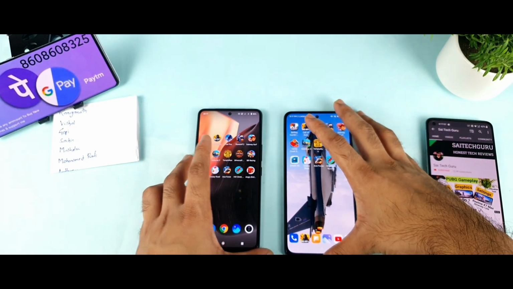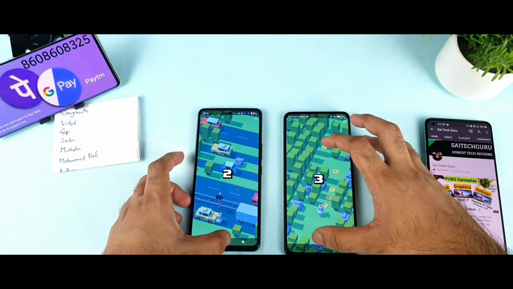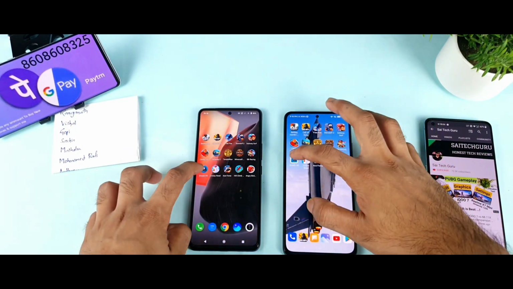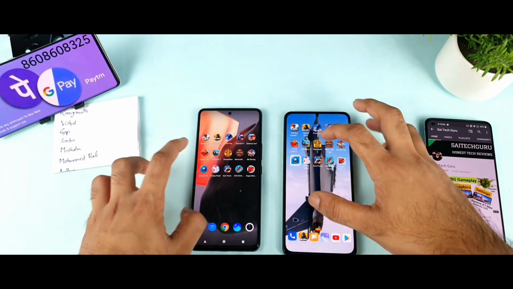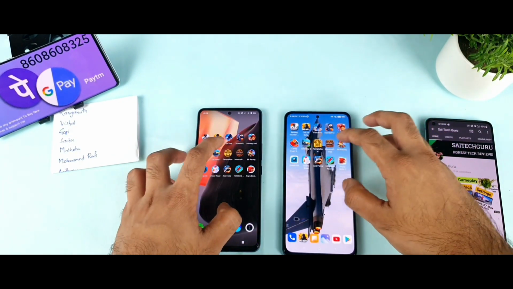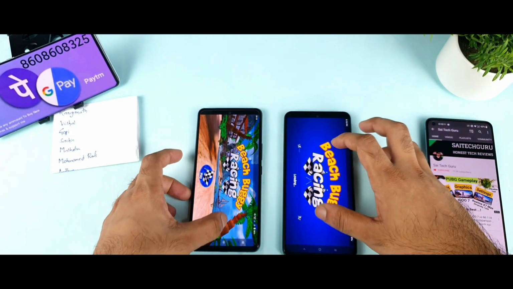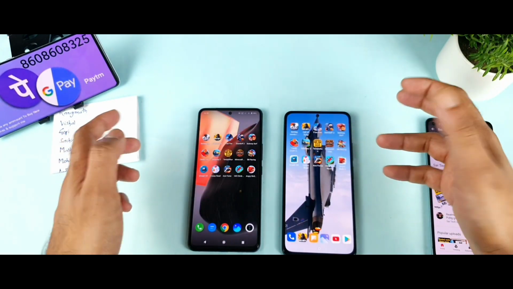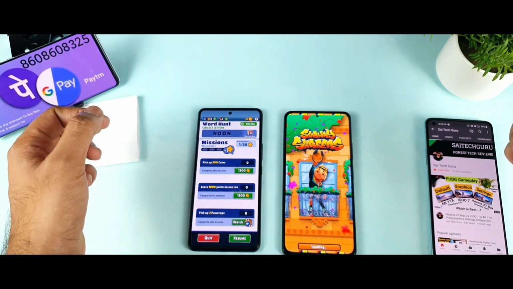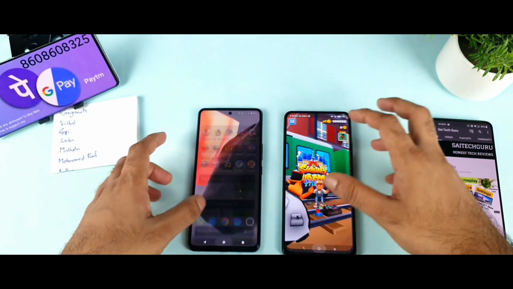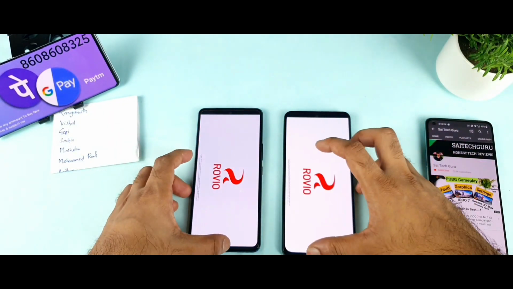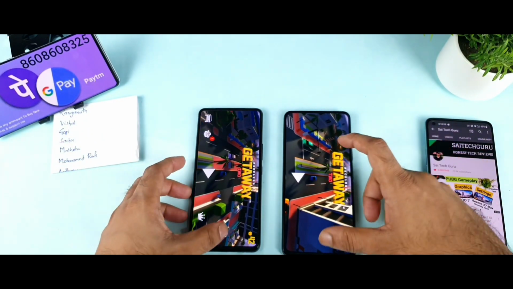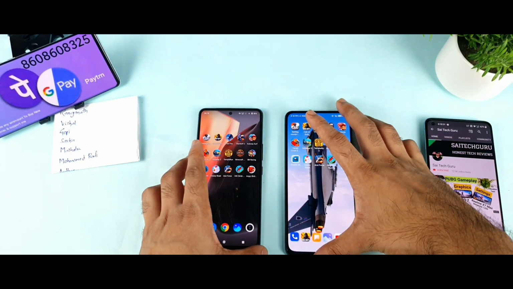Now let me try to do the random test. In the last 1 minute I'll do the random test, just taking random games. Perfect. And Temple Run, both phones, no problem. Perfect. iQOO 7, 2 points. iQOO 7 and Baby Racing, yes, 3 points. As you can see, I'm doing the random test in both phones. And Angry Birds, both phones did not work well. And this is a perfect random test. As you can see friends, in the random test, the iQOO 7 did win also.